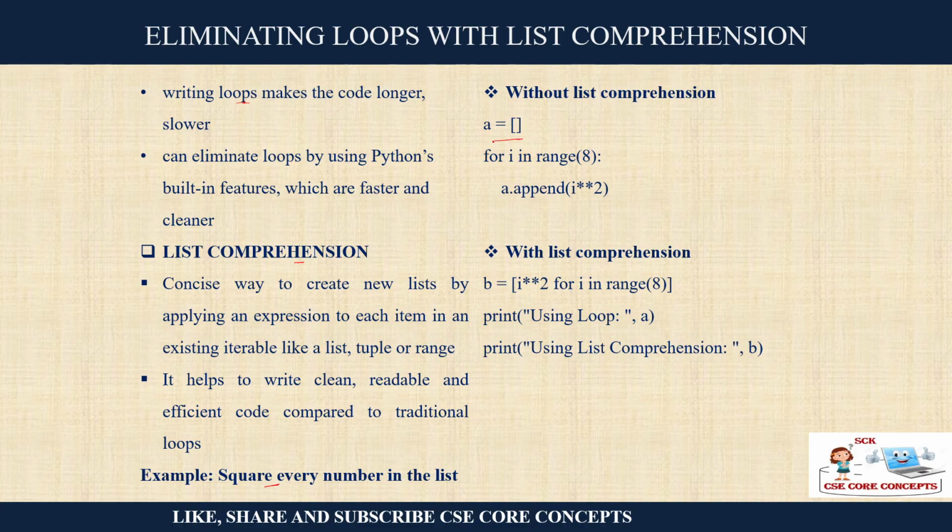So first you declare an empty list and you are saying for a in range this, you are appending in the list. Here you are using a for loop. But if you are using list comprehension, simply you can write b equals i square for i in range this. Print this. So using the list comprehension, you are using a loop inside it, right?